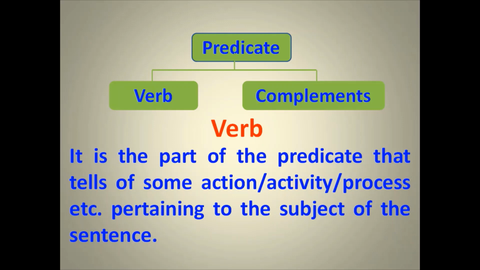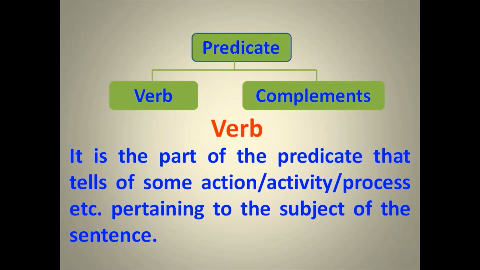The words that show the subject's action, activity, process, we call verbs. As we know, one part is the subject and the rest is the predicate, and that's why verbs come under the predicate.